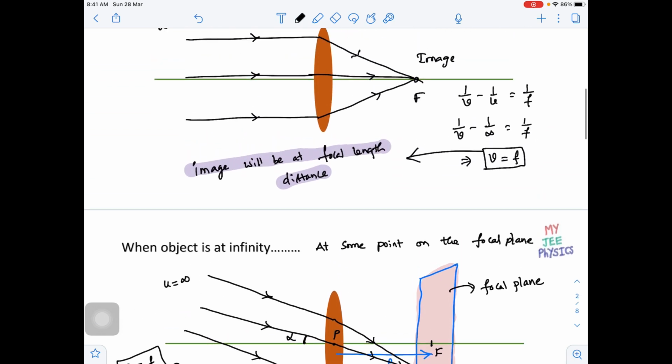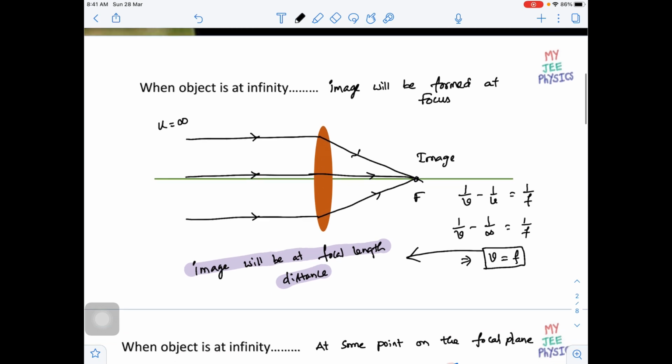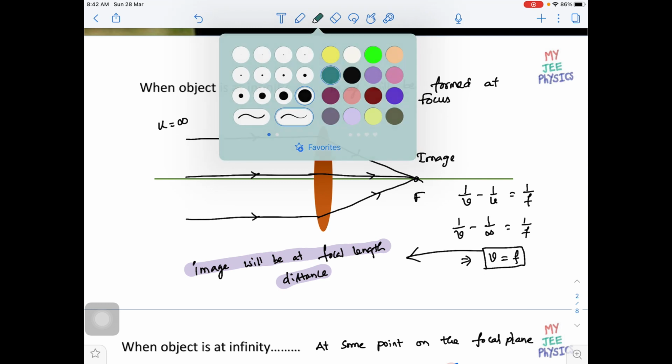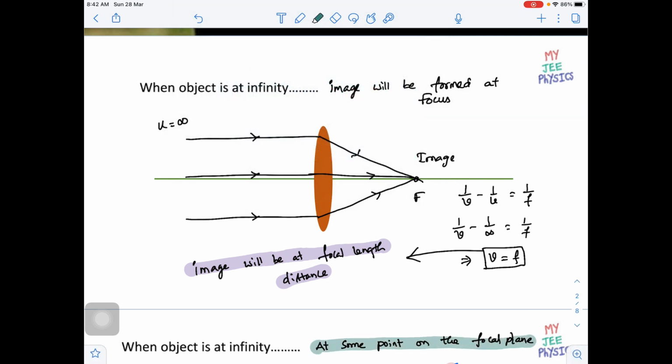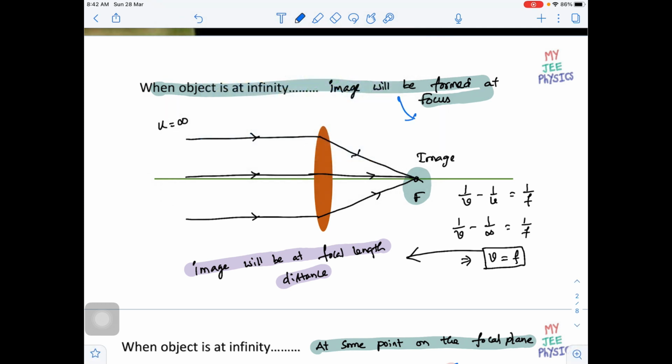Okay, so I think you got the difference. Now when object is at infinity, then the perfect statement is image will be formed at some point on the focal plane. Then image will be formed at focus provided when, so there is a condition. So for this statement, the first statement, when object is at infinity, image will be formed at focus. For this statement we have one condition, that is what?